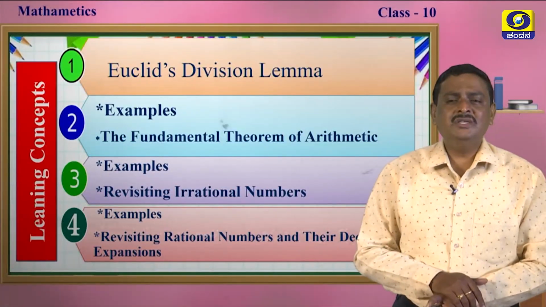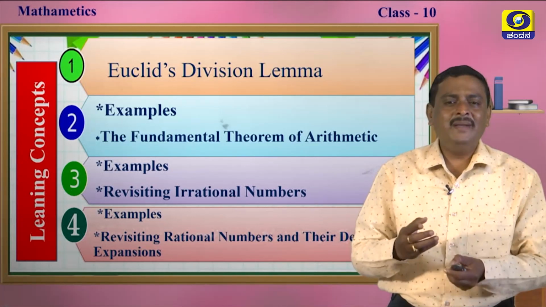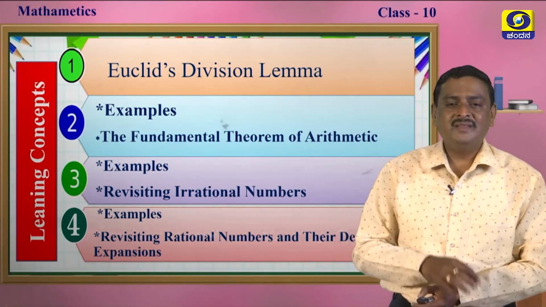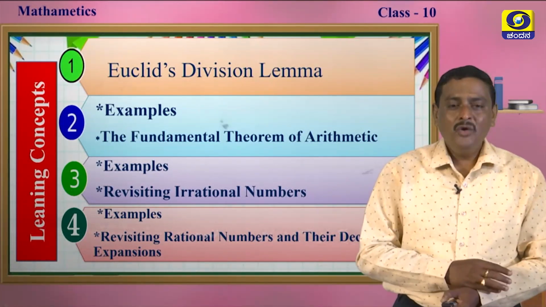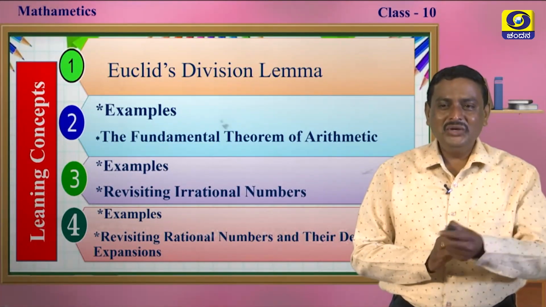In the third session, we will learn more examples regarding the fundamental theorem of arithmetic and revisit irrational numbers. In the fourth session, we will revisit rational numbers and their decimal expansions. Now, let's get ready to learn.